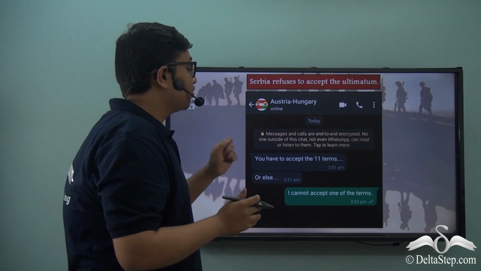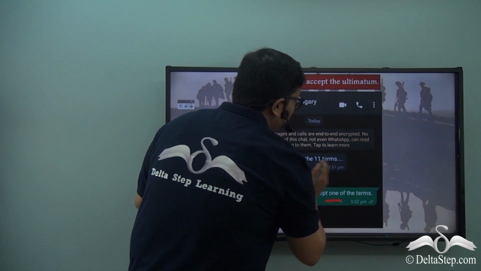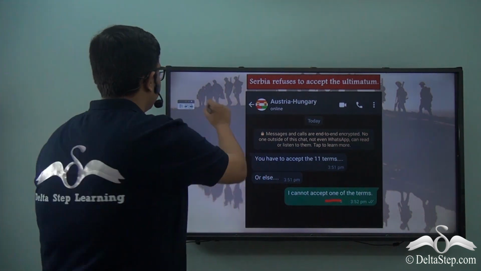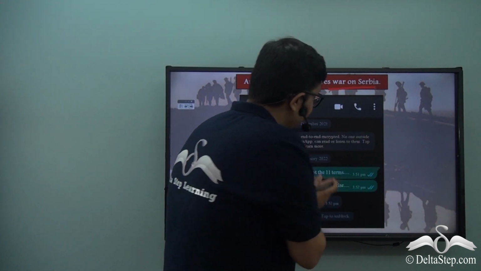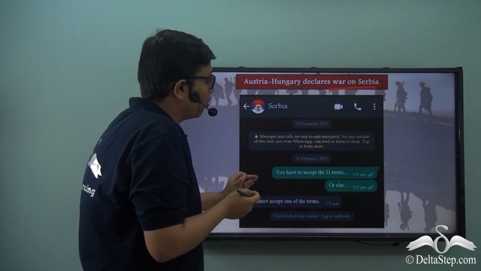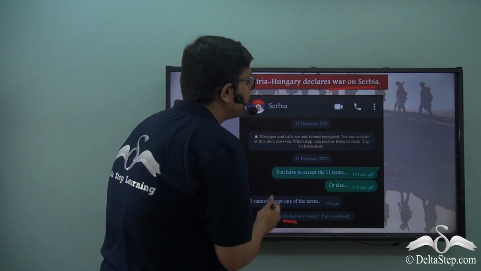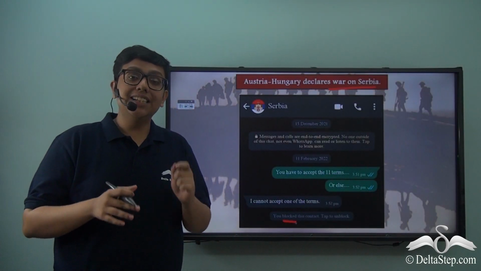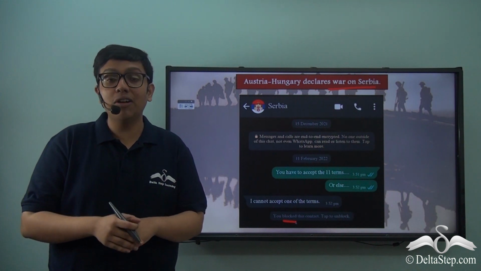And that is why Serbia replies to Austria-Hungary that I cannot accept one of the terms. Now what does Austria-Hungary do in reply? Austria-Hungary goes on to declare war on Serbia, which we can see over here, and after Serbia texts Austria-Hungary that I cannot accept one of the terms, Austria-Hungary goes on to block Serbia, which again symbolizes Austria-Hungary declaring war on Serbia. This was the immediate cause of the First World War, as after this declaration of war, the First World